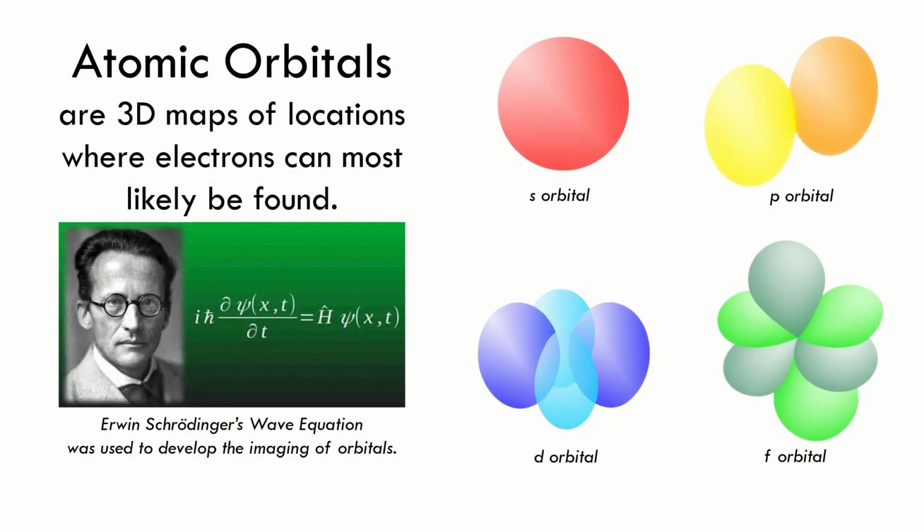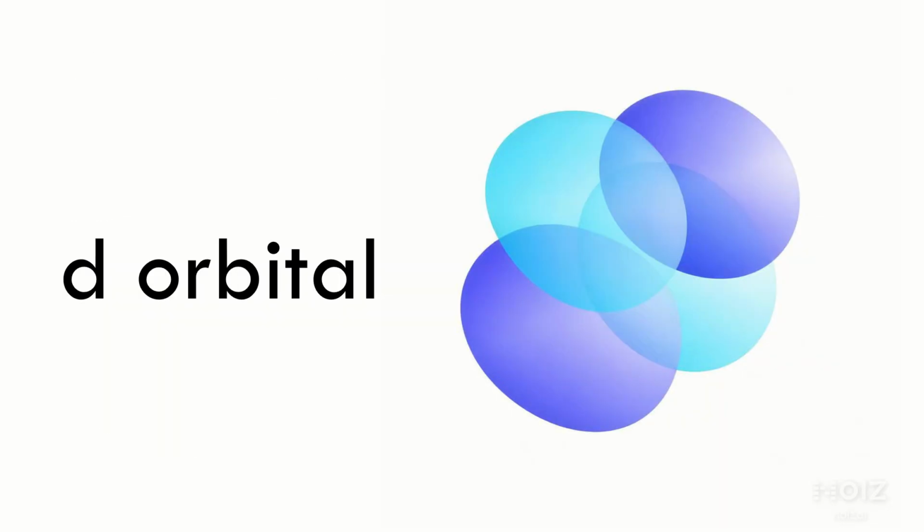But quantum physicists found a way to give us an idea on the possible locations where an electron might be. Using Erwin Schrödinger's wave equation, quantum physicists developed what we call atomic orbitals, or 3D maps of places where an electron can be found. For example, we have over here a d orbital. When we say that an electron is moving in a d orbital, we can imagine an electron moving in different directions and speeds, but it only roams inside this d orbital's space.